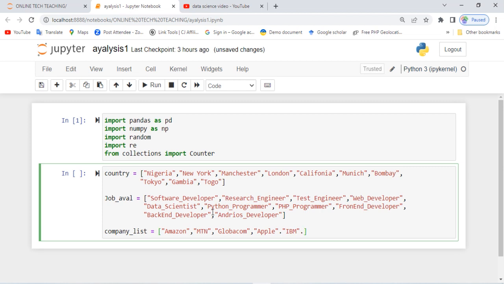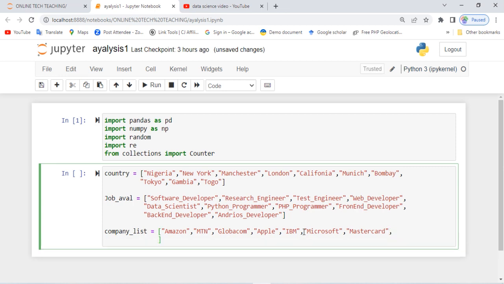Sorry, I'm not supposed to use dots here. It's supposed to be a comma. We have another one called Microsoft. We have another one called, let's say, MasterCard. Let's say we have another one called Gigotech.